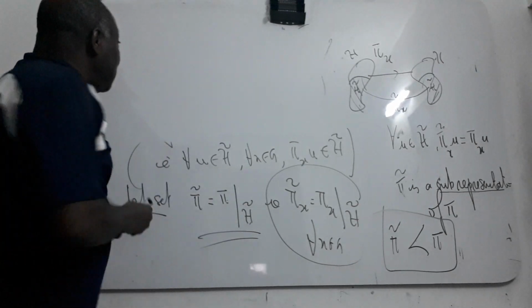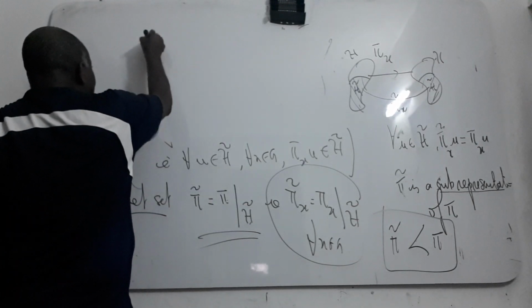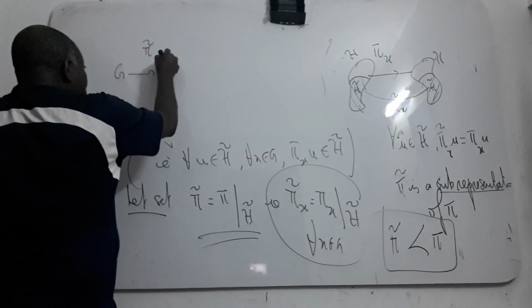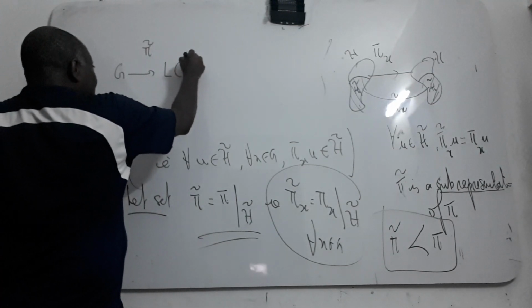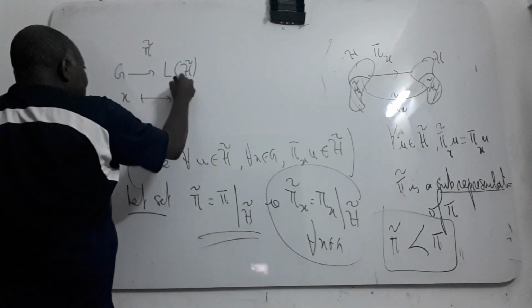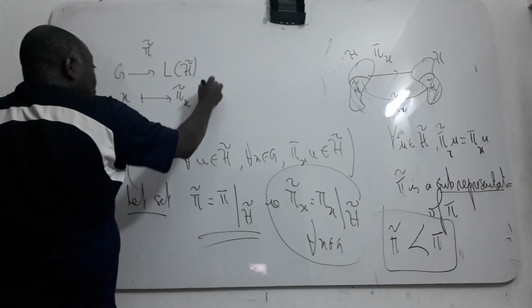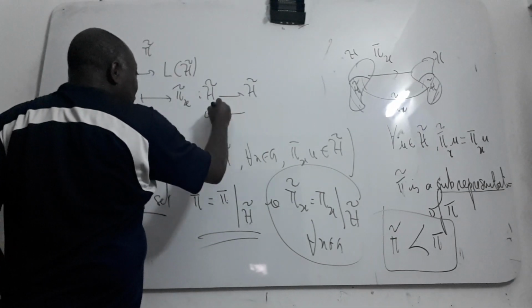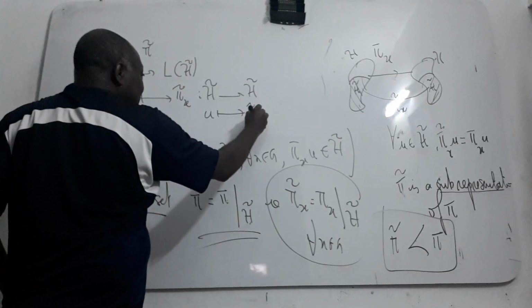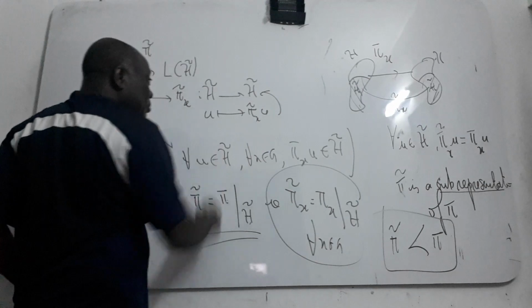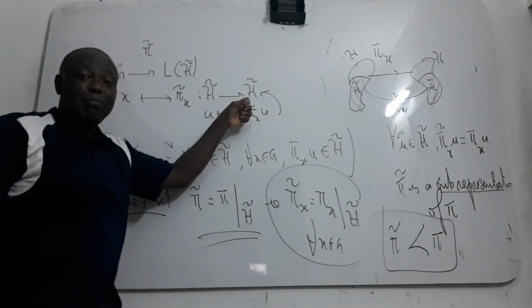So you see that pi theta is a map from G to the endomorphisms of this space. For all x, you have pi theta of x, a map from here. For all u, you have pi theta of x applied to u, which is inside because H theta is invariant by pi.